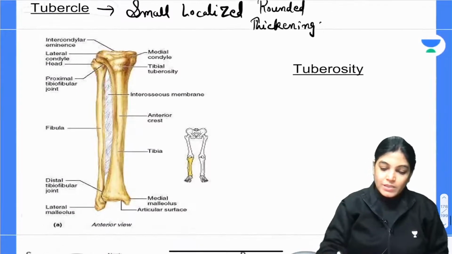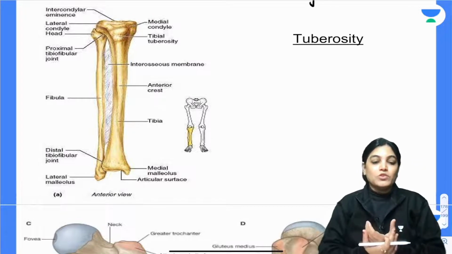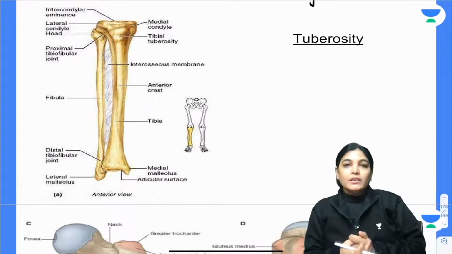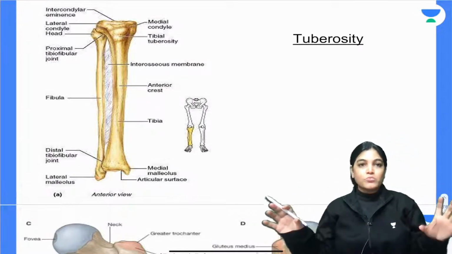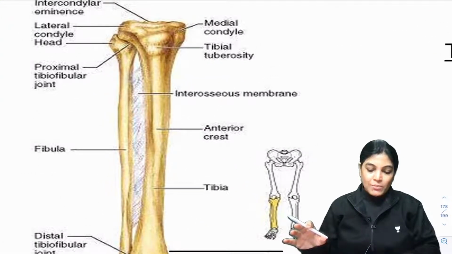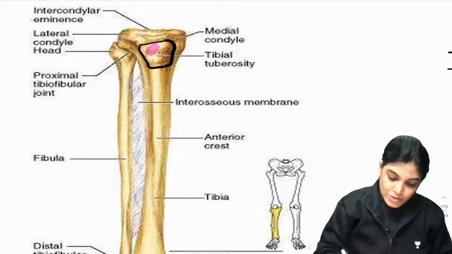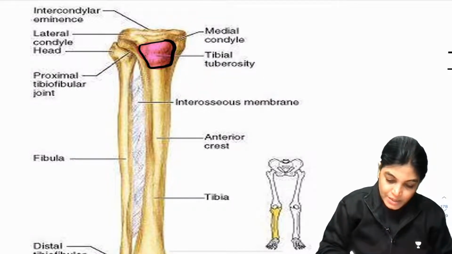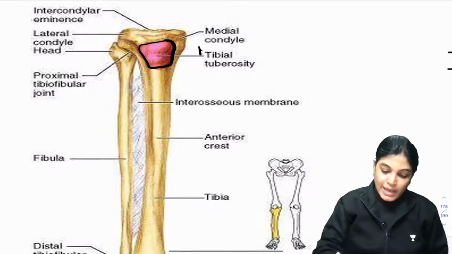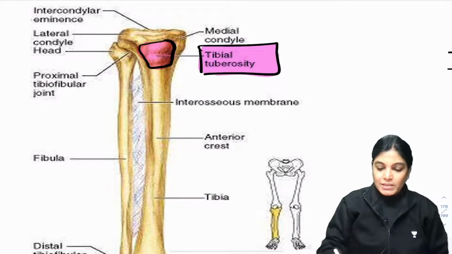Now, another term that students at times get confused about is tuberosity. They ask what is the difference between tuberosity and tubercle. Actually, tuberosity is similar to tubercle, but generally the size of a tuberosity is more than that of a tubercle. I am taking an example of the tibia. This is a tibia bone, and at the anterior aspect of the tibia, this elevation is called the tuberosity. In general, the size of a tuberosity is more than that of a tubercle.